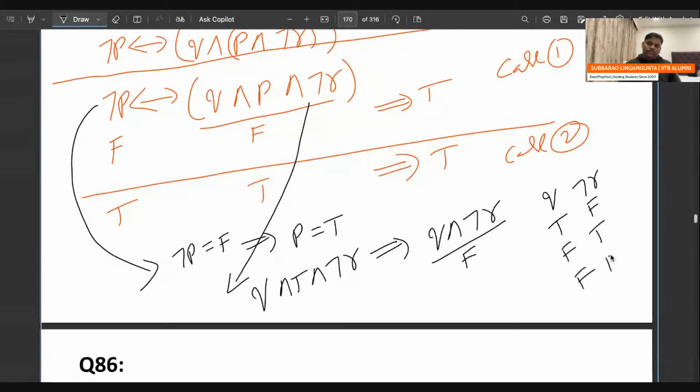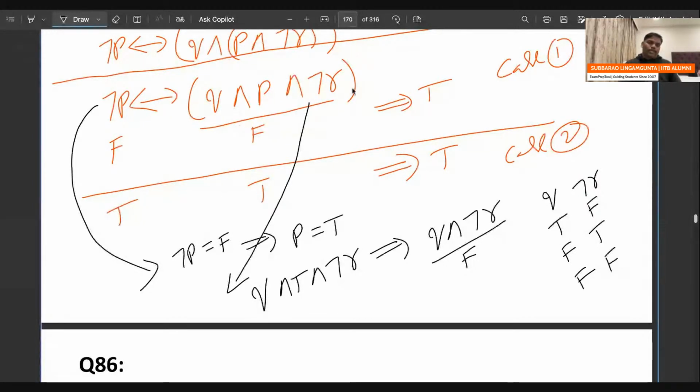So in case one, there are three possibilities. Check one more time. What is case one? If left is false, prove right is also false, then both false, false, and it becomes true.